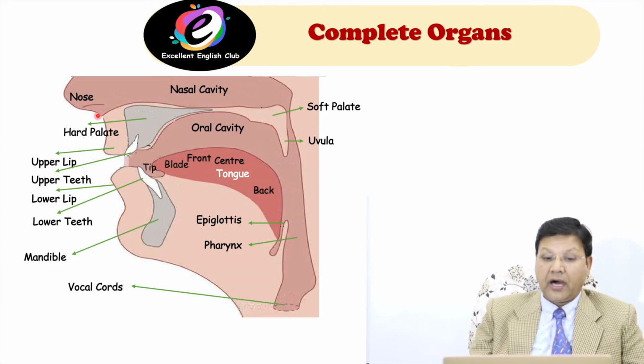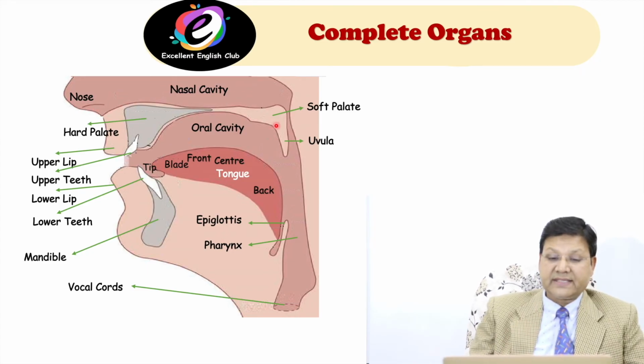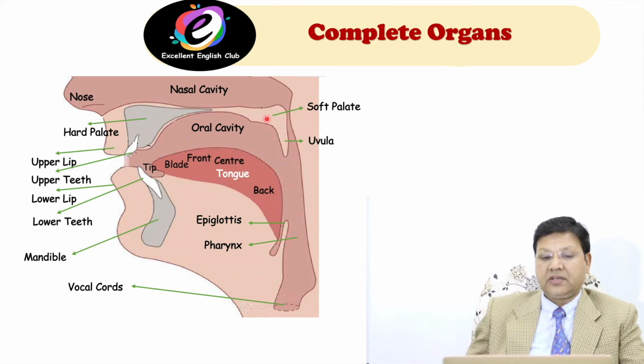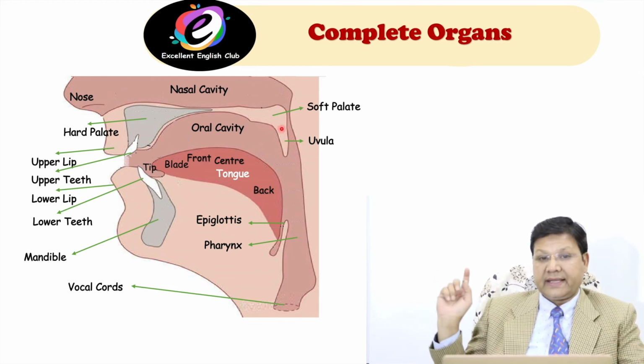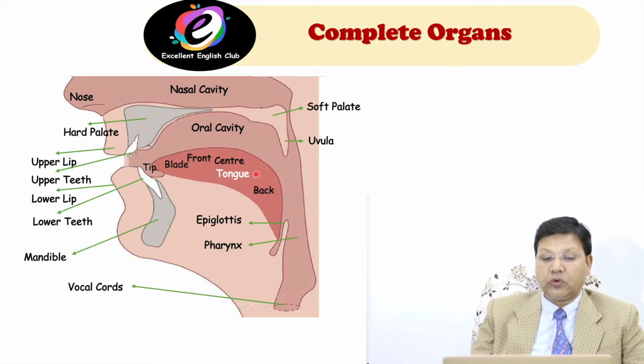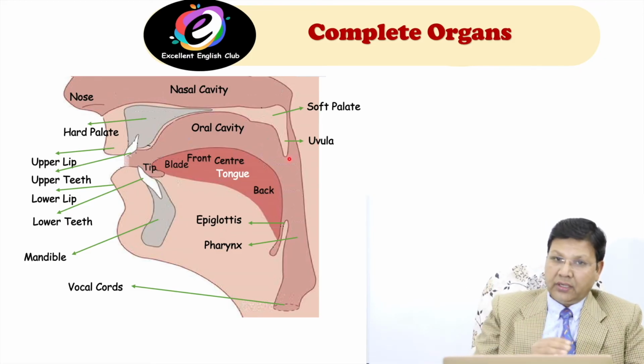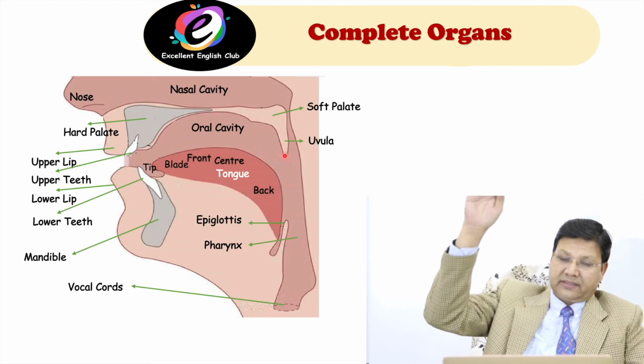Okay? How? Look here. This is your soft palate. The soft palate has a quality to move. We say lowered and raised.